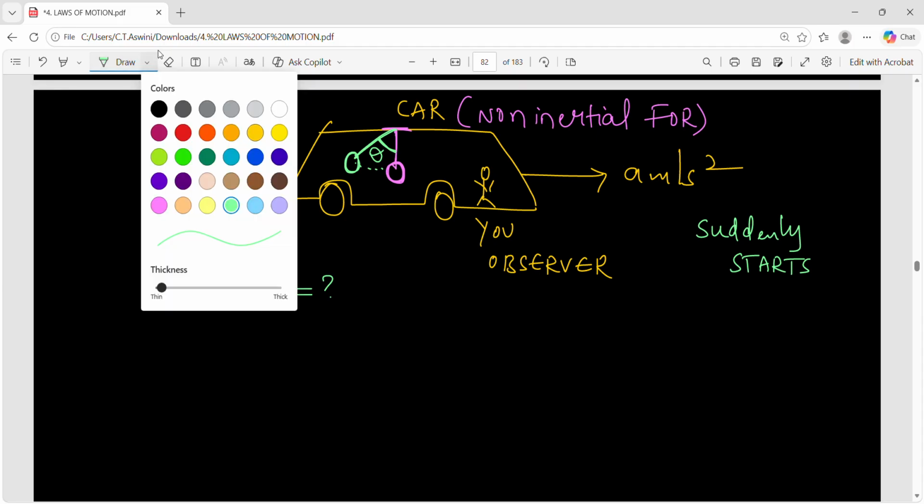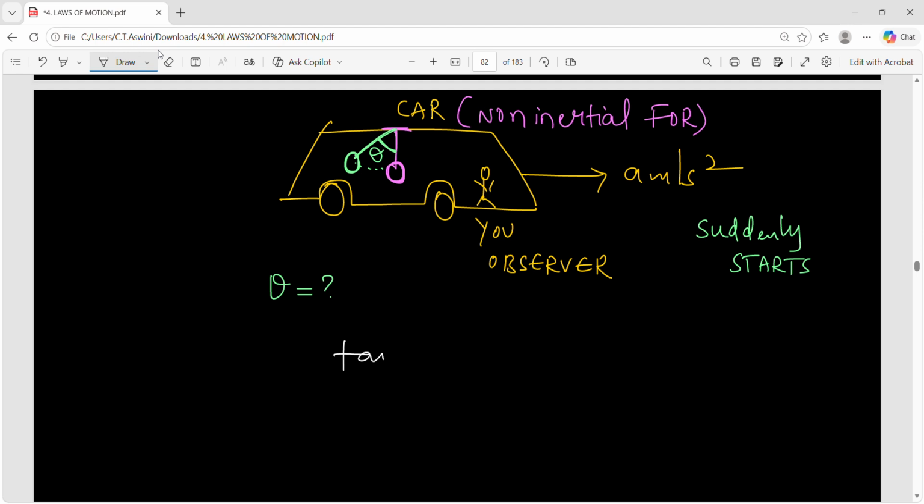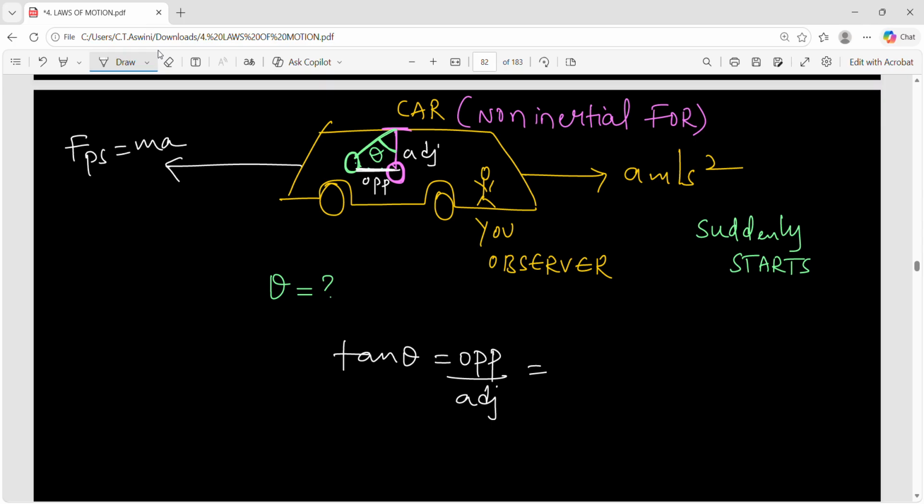So what do we do? We'll just use the concept of trigonometry. Apply tan theta. What is tan theta? The opposite side to theta by the adjacent side to theta. What is the opposite side to theta? This is the opposite side, and this is the adjacent side, whereas this is the hypotenuse, right? We need opposite and adjacent. So what is opposite? Can I say it is the pseudo force? Because the car is a non-inertial frame of reference, and what is the pseudo force here? m into a, and we are taking it in the opposite direction of acceleration. a is forward, so the pseudo force is backward. So opposite is nothing but this pseudo force.